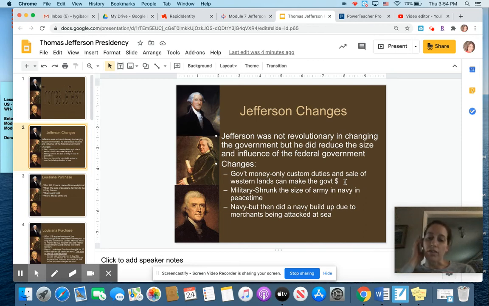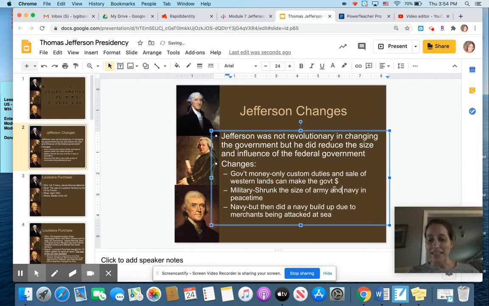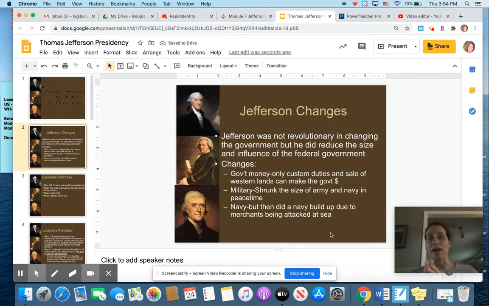He shrunk the size of the Army and the Navy because it was peacetime, although he did then have to build the Navy back up because we are fastly approaching a war over American sailors getting kidnapped and forced into service into other countries' militaries. So we do have to end up building back up the Navy. But obviously, the military cost a lot of money, and Jefferson did not want to keep a large standing army that was draining American money if we did not need one.